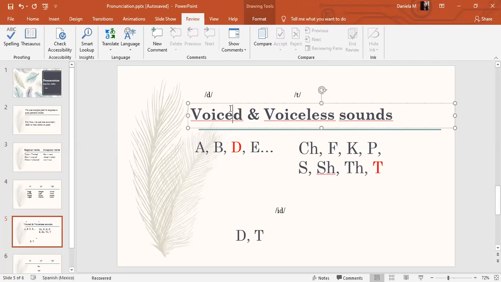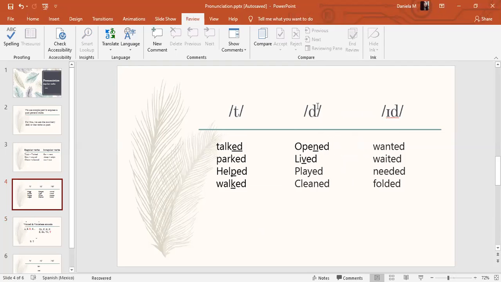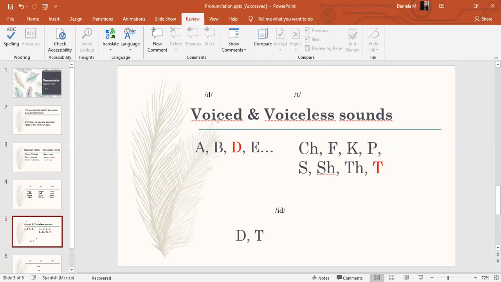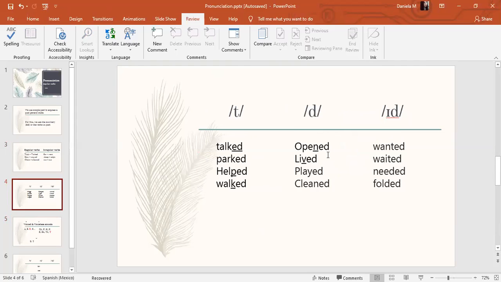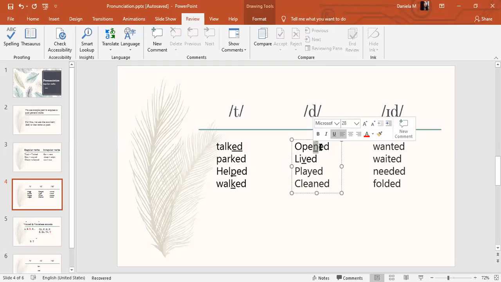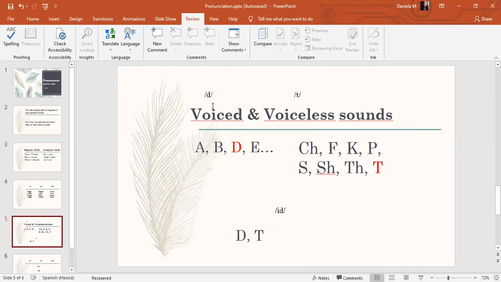when we have a voiced sound before the ed, we're gonna pronounce it with a voiced sound, d. For example, in here we have opened because the sound before the ed is n, which is voiced.